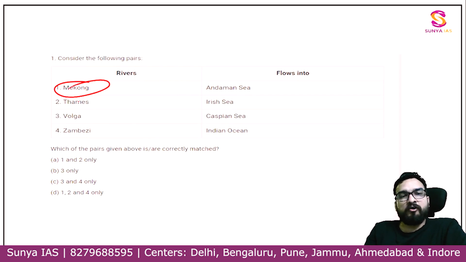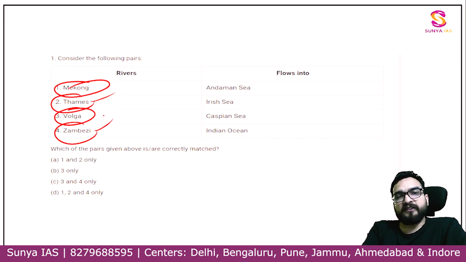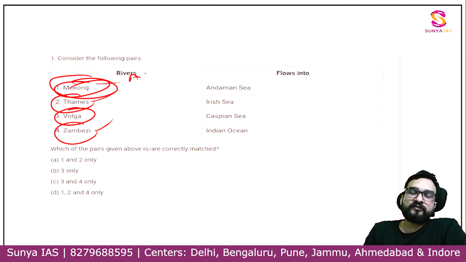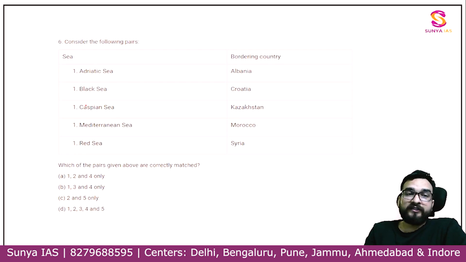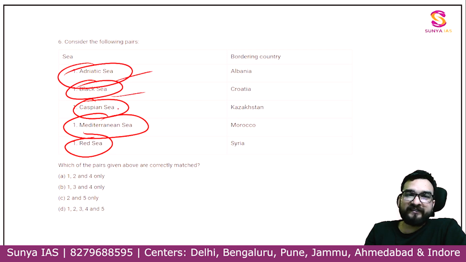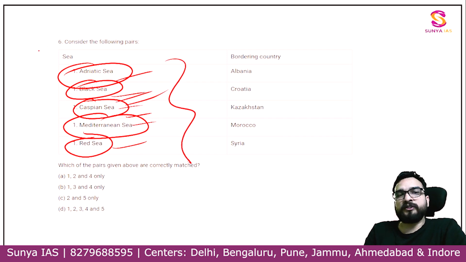This one is on rivers: Mekong, Volga, Zambezi. We have seen Zambezi. Thames we have seen in Europe. Mekong is of Asia, guys. So we will be seeing the river system also. This one is on seas, what seas are surrounding: Red Sea, Caspian Sea, Black Sea, Adriatic Sea. Now Caspian Sea will also be covered. So you will attempt this question in a beautiful manner.